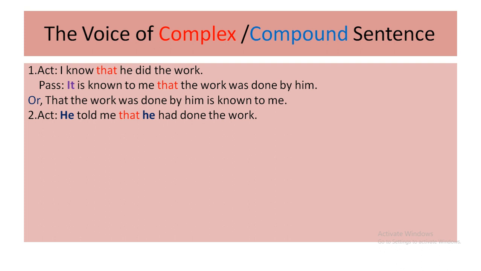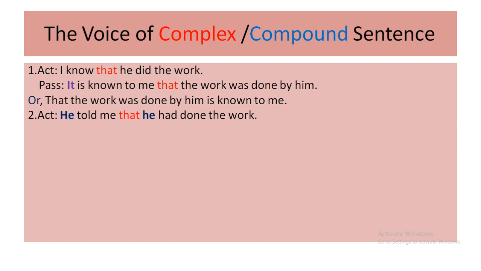Next one, he told me that he had done the work. In the same way, with the conjunction that, you have to follow the two parts. Is it possible to make it passive or not? Here I have marked the subject he, because in both parts we are getting the same subject. So in both parts you don't need to write by plus him.